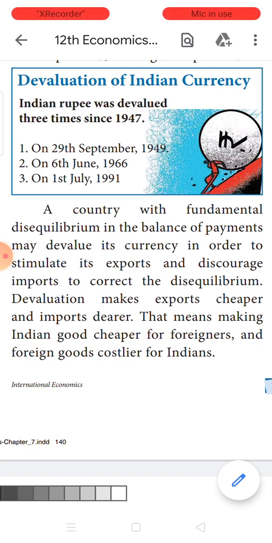But foreign goods for Indians will become costly, because I have to pay more money, 80 rupees, to buy $1. It means that for me it will become costlier, whereas for foreigners our Indian products will become cheaper. Now what will happen when our Indian products become cheaper? We will attract more exports. Our exports will automatically increase. This will lead to restoration of disequilibrium.